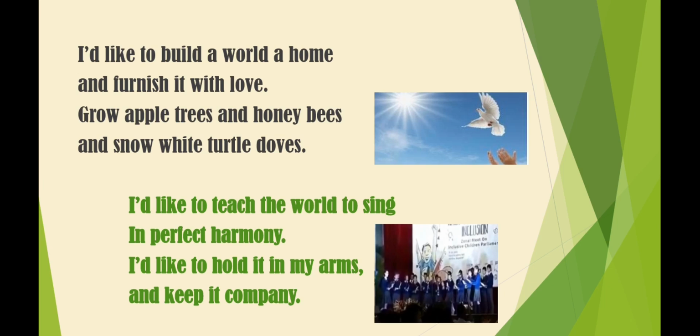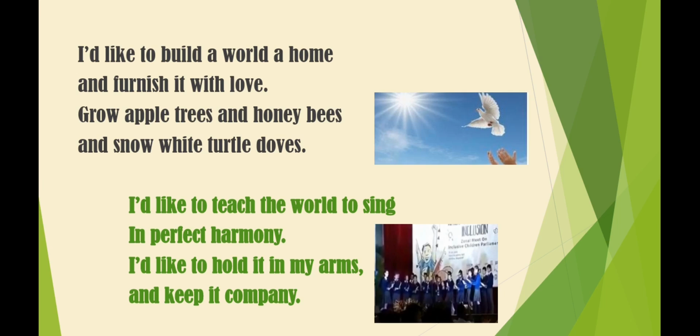I'd like to build a world, a home, and furnish it with love. Here the poet means, he or she did not use the word house, right? Instead, he or she used the word home. Yes or no? Now, home generally refers to a building which is filled with love, where there is furniture, where there is comfort, where there is company, and where there is a sense of belongingness. So he said he wishes to build that kind of home, and it will be filled with love.